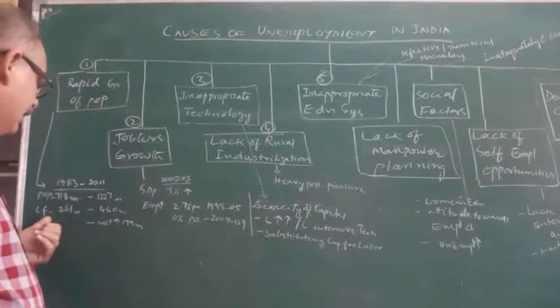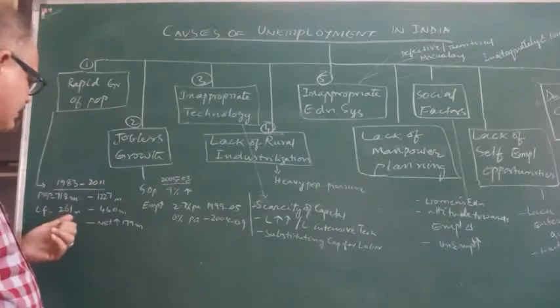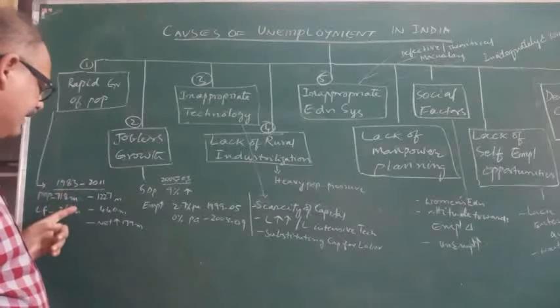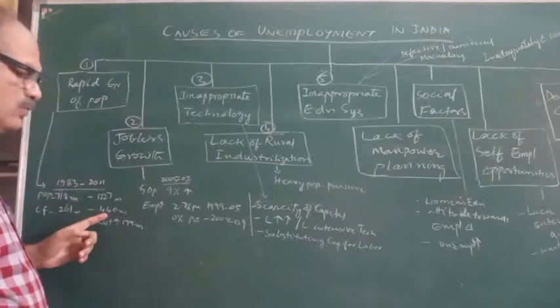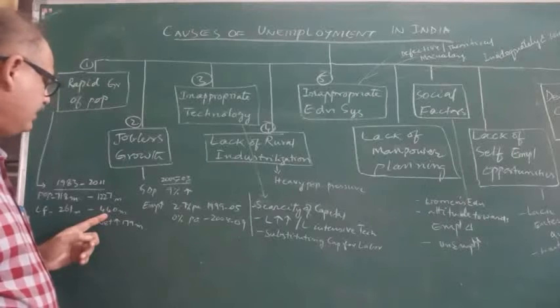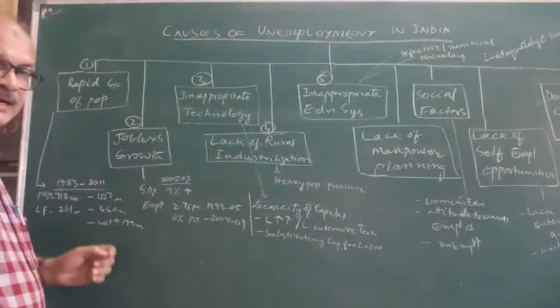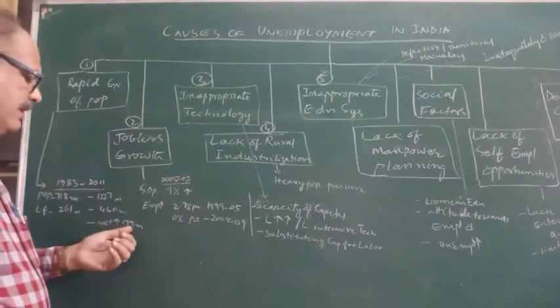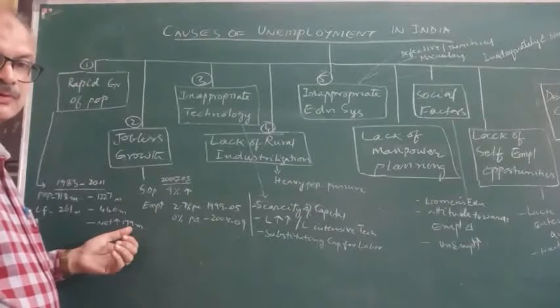Whereas the labor force was 261 millions in 1983, it increased to 440 millions in 2011. The net increase of the labor force was 179 millions.